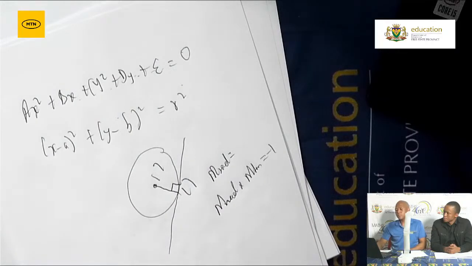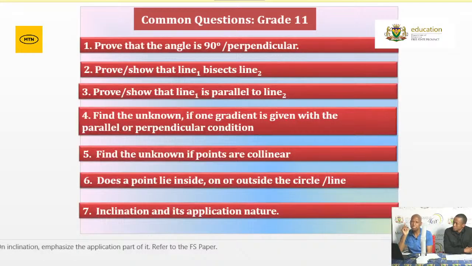Right. Let's look at the common questions for grade 11. Usually it's grade 10 and grade 11. You will be asked to prove that the angle is 90 degrees or that lines are perpendicular. What do I do here? To prove 90 degrees, you must prove that when you take the gradient of the first line and multiply it by the gradient of the second line, it gives you -1. Then we say the two lines are perpendicular.